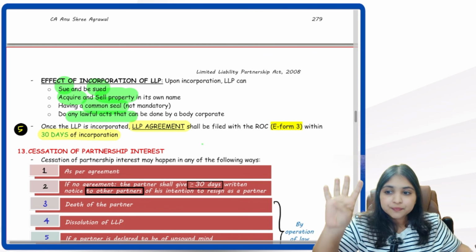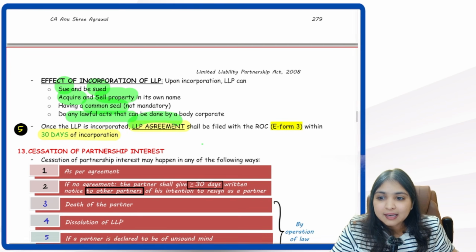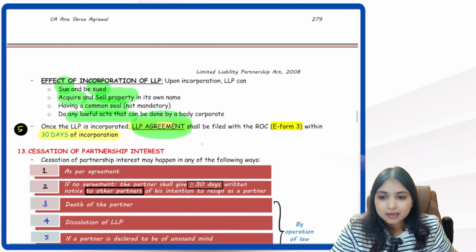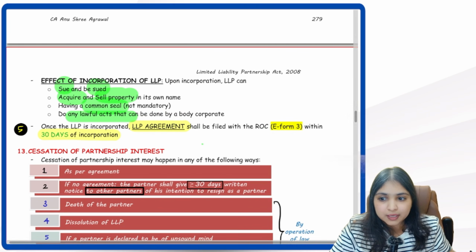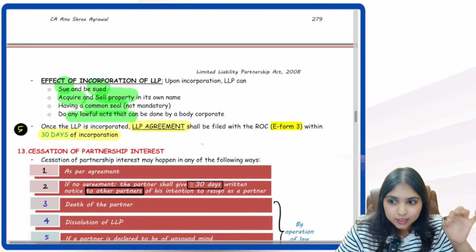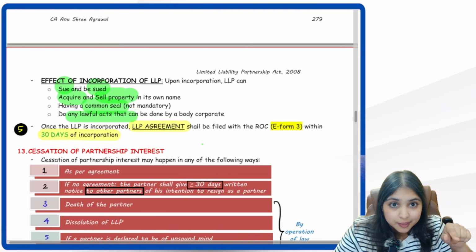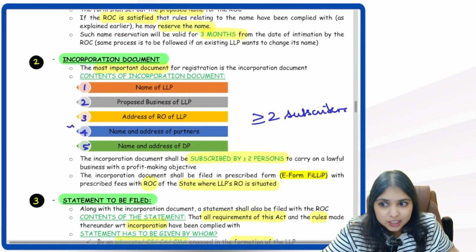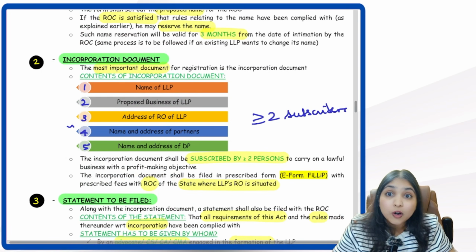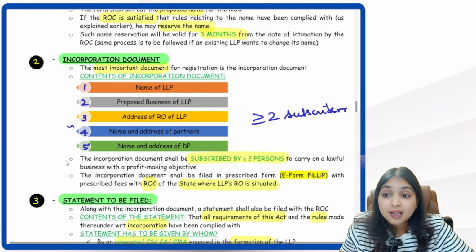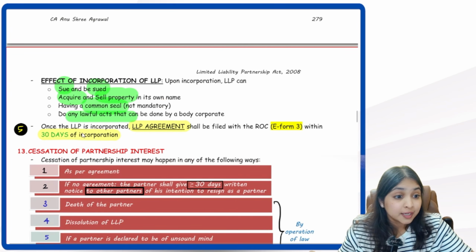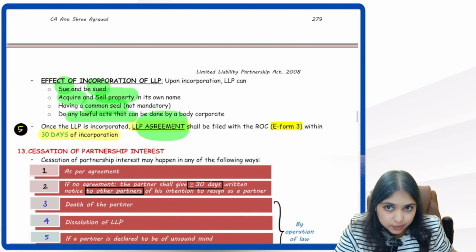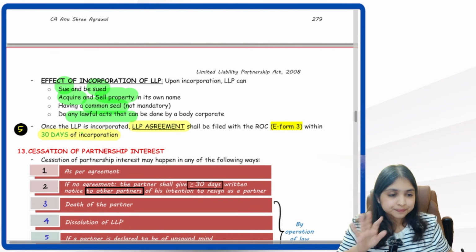So first 4 steps clear. Then comes my 5th step, the last step. LLP agreement has to be filed. After the LLP is incorporated, after that, the LLP agreement has to be filed with the ROC in E-Form 3 within 30 days of incorporation. Are you noticing? When do we prepare the incorporation document? In the process of incorporation, I need the incorporation document. Only after that will LLP get incorporated. But when do I need the LLP agreement? After the LLP is incorporated, after that only the LLP agreement has to be filed with the ROC within 30 days of incorporation. Perfect clarity.